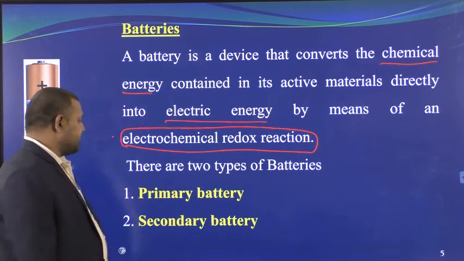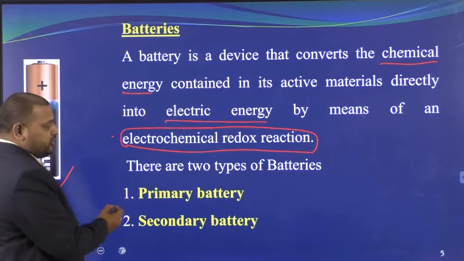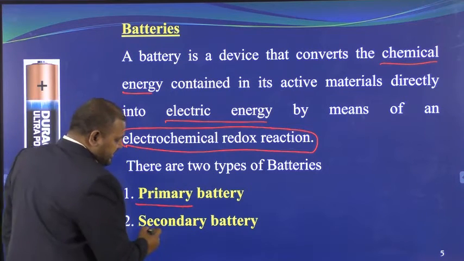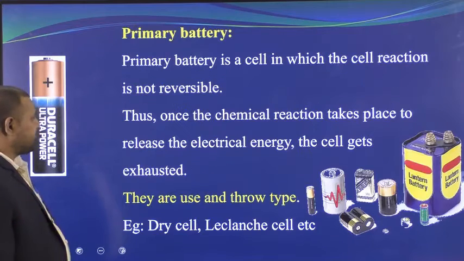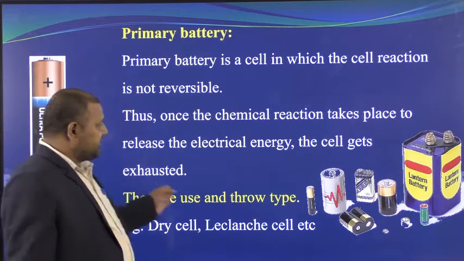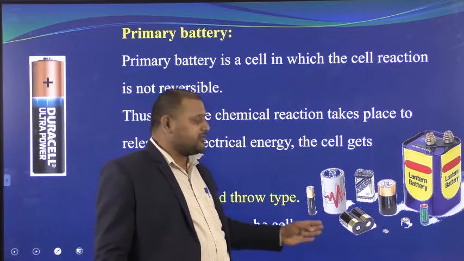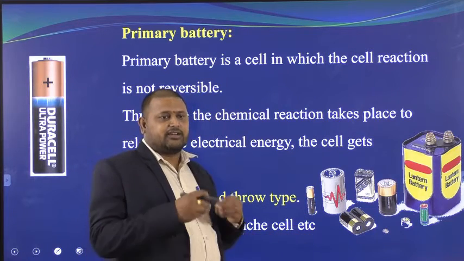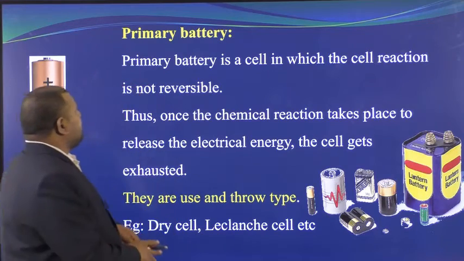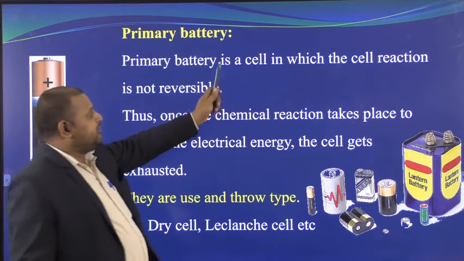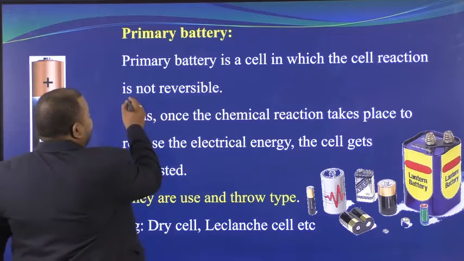I told you that batteries are classified into two types. The first one is the primary battery, the second one is the secondary battery. We will see in brief what a primary battery is. All these that I am showing here are primary batteries. Once you use them, you can't use them again. They are non-reusable. A primary battery is a cell in which the cell reaction is not reversible.